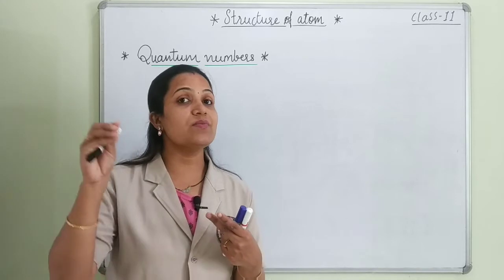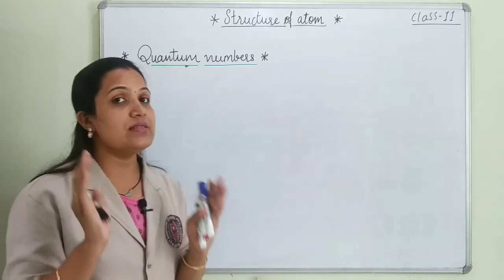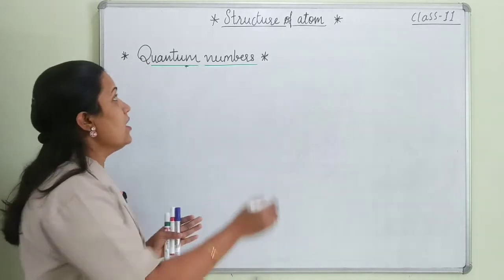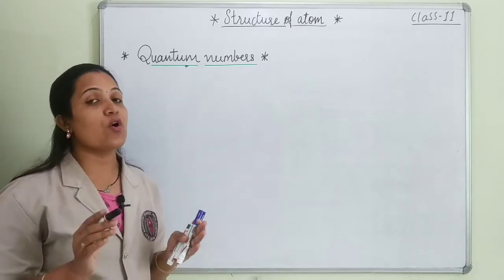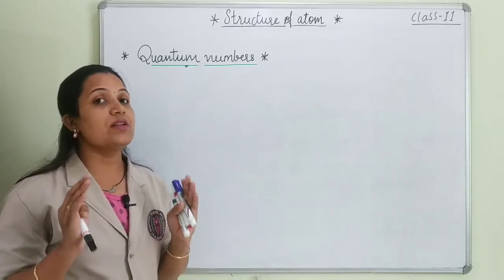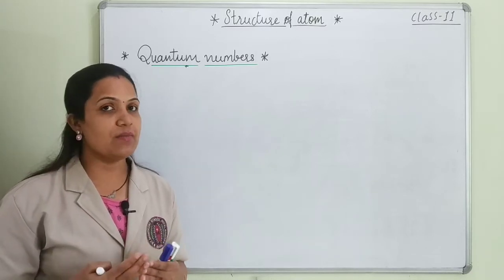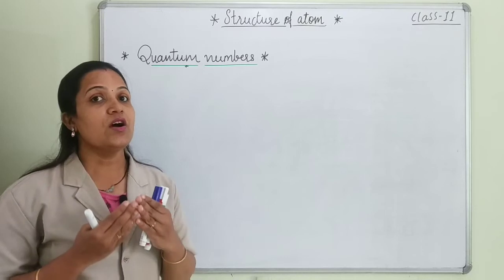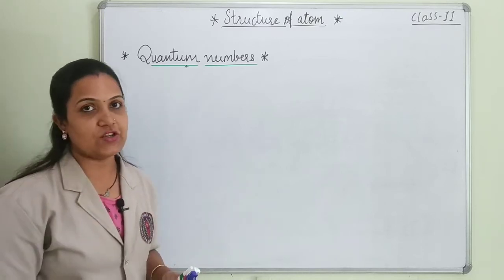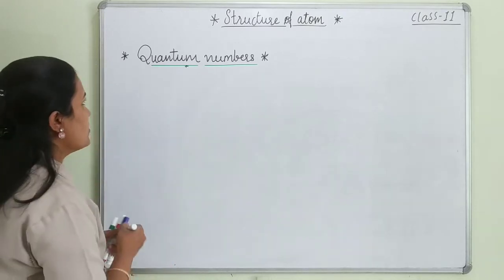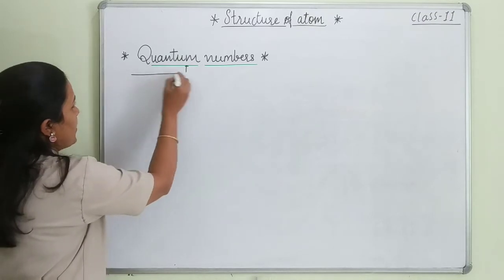This is my postal address. So in easy language, keep in mind that quantum numbers are the postal address of an electron. Quantum number is actually a postal address of an electron. So let's start with the concept of quantum number.